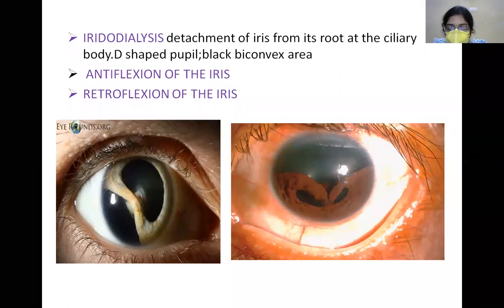Now, what is retroflexion of the iris? Imagine the iris folding on itself posteriorly. Then what happens is, usually there is attachment on one side, and then the iris folds back on itself and it is somewhere hidden in the ciliary region. That is retroflexion.